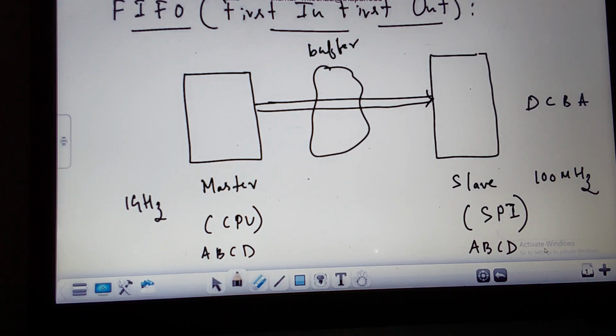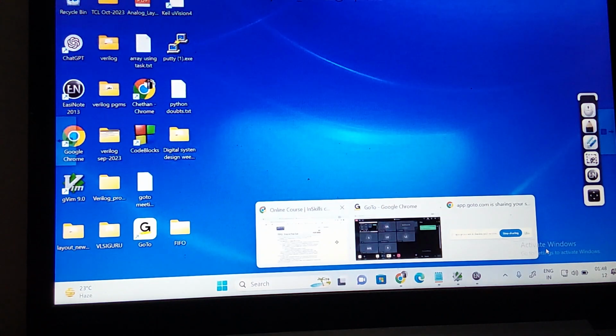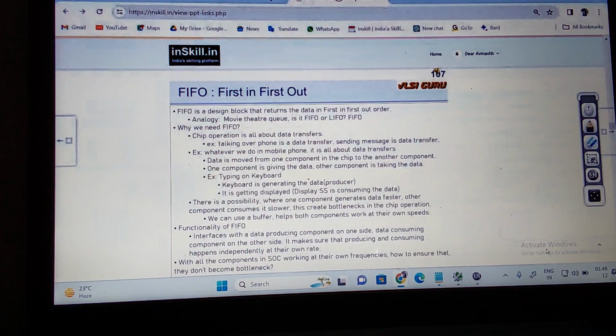Now let us try to learn more about this. What are the types of FIFOs you can create? How can you create this first in, first out? Basically two types you can design. One is a synchronous way, another one is an asynchronous way. We'll see which one is better. And how to write the modeling in Verilog programming for first in, first out. So we'll start going through this.